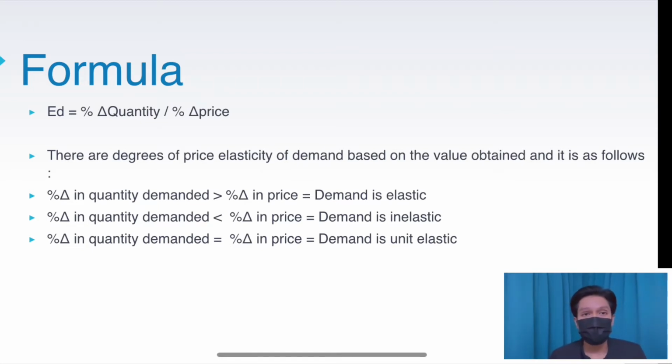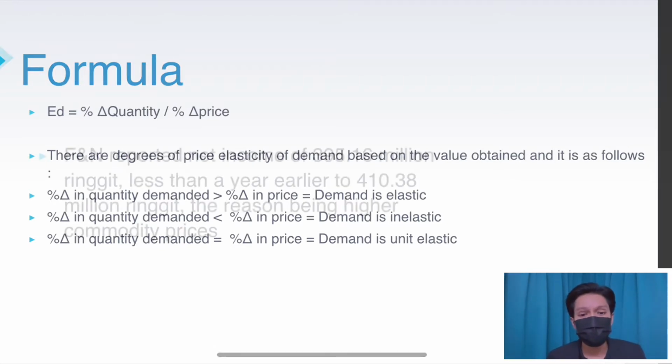Alright. So there are degrees of price elasticity of demand based on the value obtained. We have demand is elastic, demand is inelastic, and demand is unitary elastic. Demand is elastic when peratusan perubahan kuantiti demanded more than peratusan perubahan harga. Demand is inelastic when peratusan perubahan kuantiti demanded less than peratusan perubahan harga. And demand is unitary elastic when peratusan perubahan kuantiti demanded equal to peratusan perubahan harga.